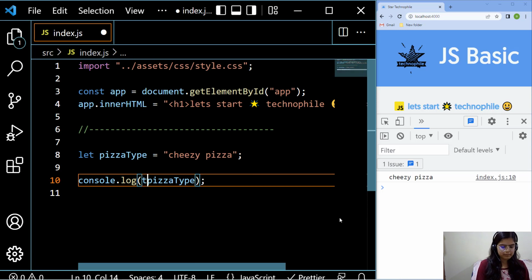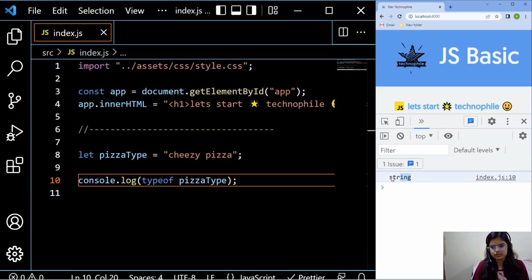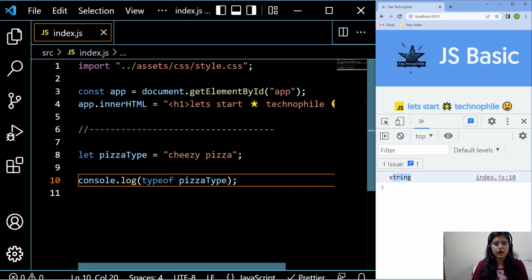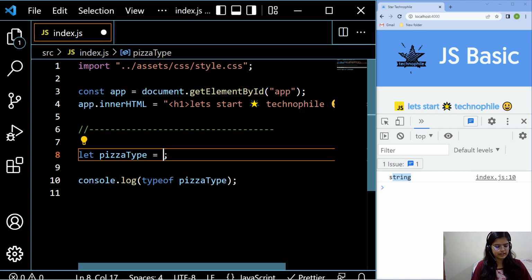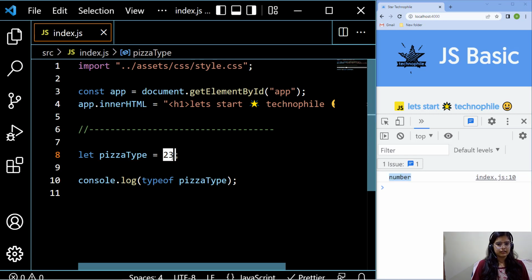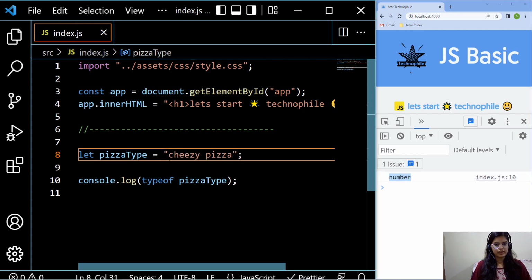For the type purpose, I really want to show you its type, and its value is string. Yes, I'm getting string. Now what if I convert it into a 23 and save it? It gives me a number, because I haven't quoted this value in double quotes. That's why it is giving a type of number. Okay, let's move again. Our previous value, that is nothing but a cheesy pizza.